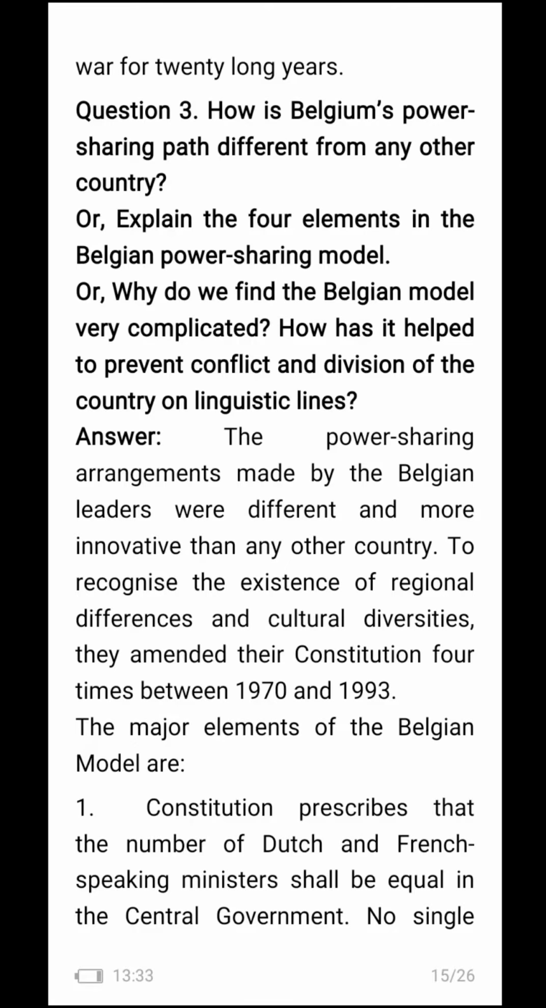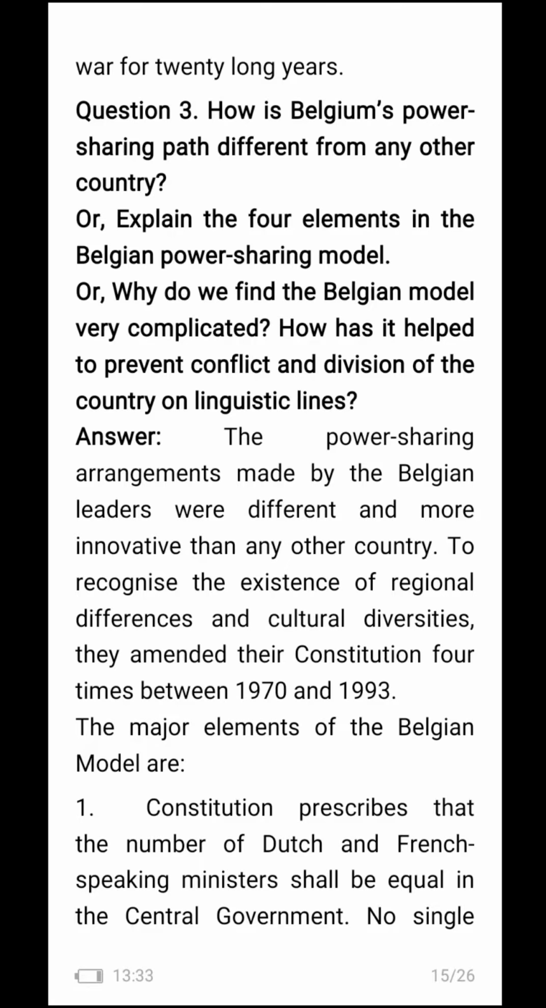How is Belgium's power sharing path different from any other country? Explain the 4 elements in the Belgian power sharing model. Why do we find the Belgian model very complicated? How has it helped to prevent conflict and division of the country on linguistic lines?